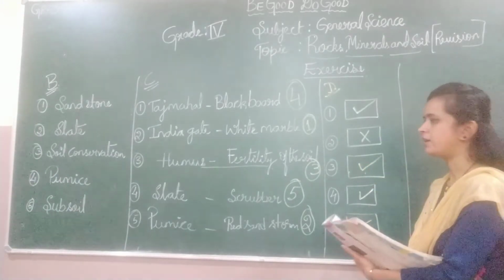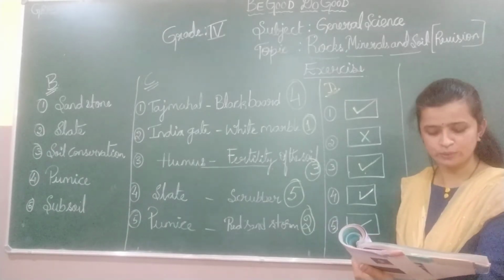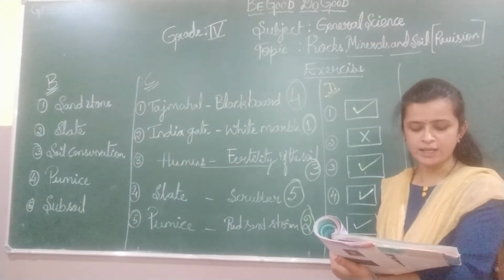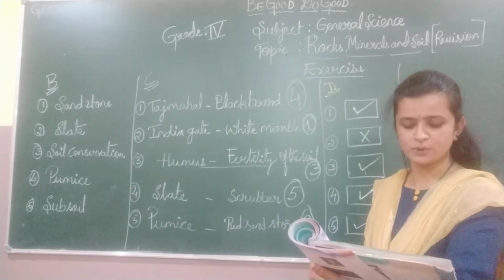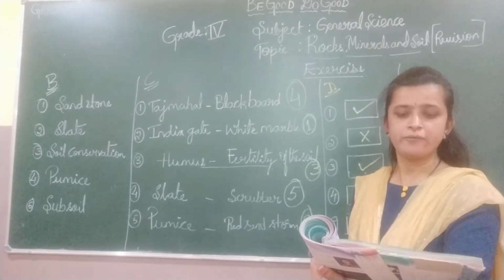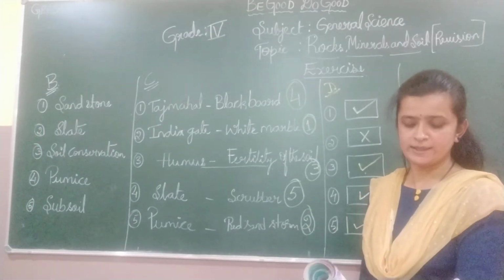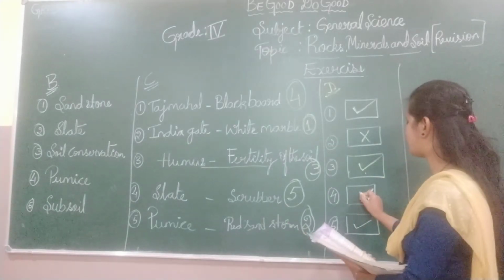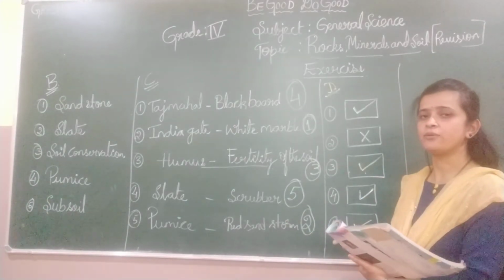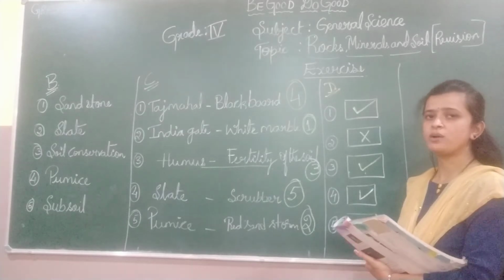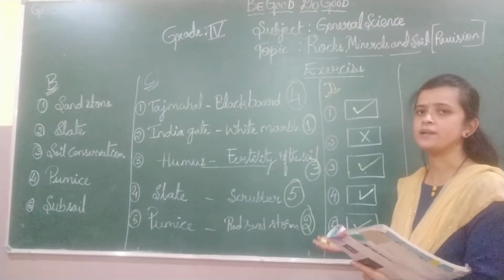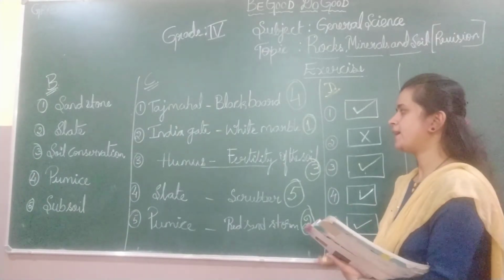Next, the fourth one, children: plants take in food from the topsoil. Isn't it, children? Yes, plants take food from the topsoil itself, because the topsoil is very humus-rich. Humus is nothing but the fertility of the soil.